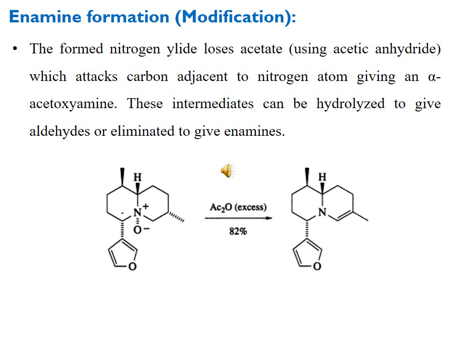Basically, first the nitrogen N-oxide is converted into the activated species. Here we form the enamine by using acetic anhydride as the activating agent, and then the atom adjacent to the nitrogen atom gives the alpha-acetoxyamine, which we have discussed in the last slides also. This intermediate can then be hydrolyzed to give aldehydes, or can go through elimination to give enamines or alkenes.